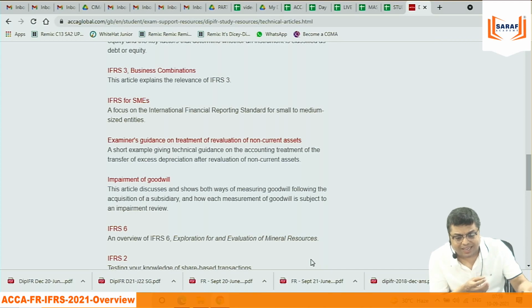So for every subject in ACCA, the technical articles are upgraded by the ACCA Institute, or I can say the CIMA Institute also. I will be taking that there also. That technical article is there for our personal upgradation, because every time we cannot give an exam. Once we have completed something, we need to do one of two things. Either we do something else, some new course, so that we upgrade, or we upgrade ourselves by looking at different websites, by doing Google searches, selecting certain websites, so that I will be regularly upgrading myself through these.